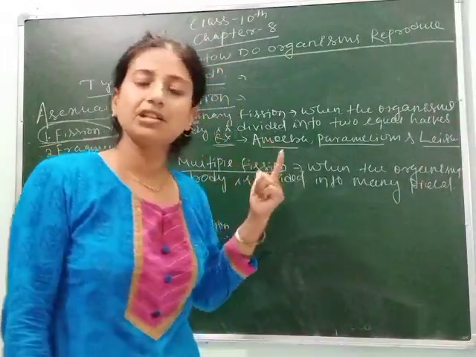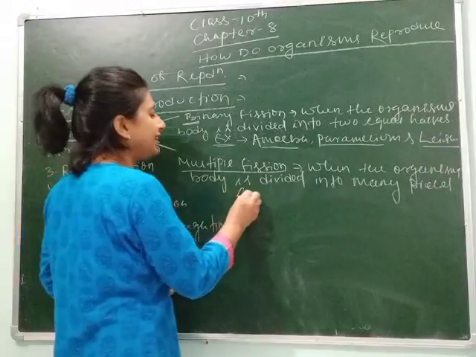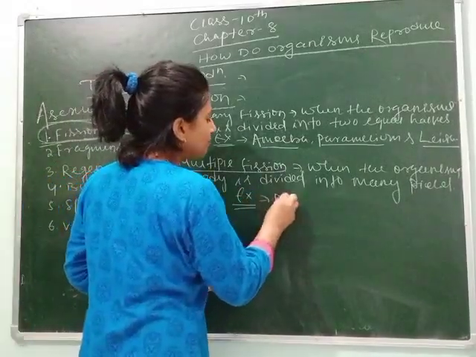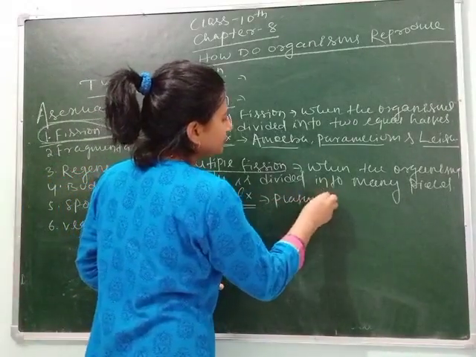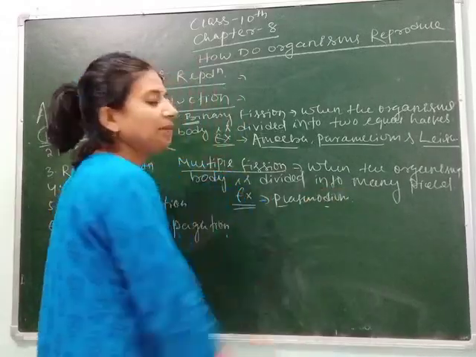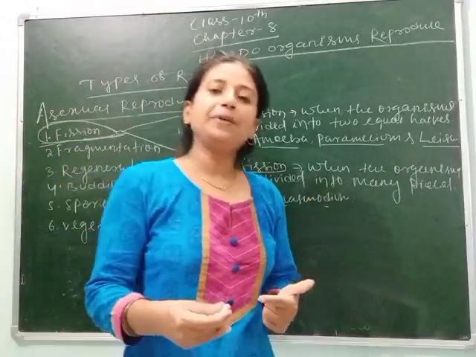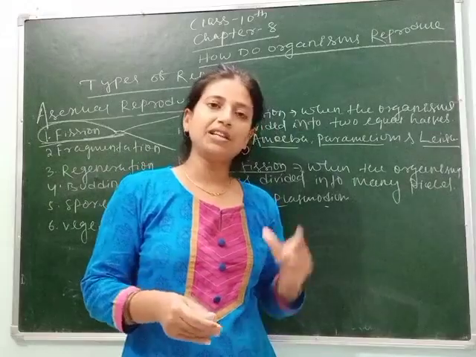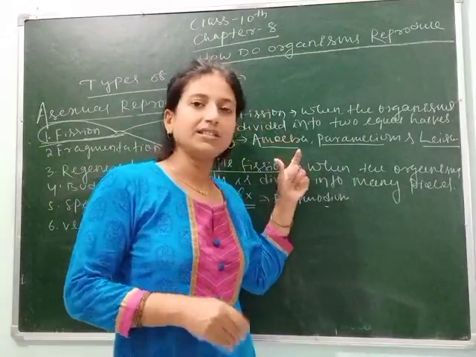This type of reproduction is known as multiple fission. We can take the example of Plasmodium. Plasmodium reproduces by means of multiple fission. We will study all these in detail.